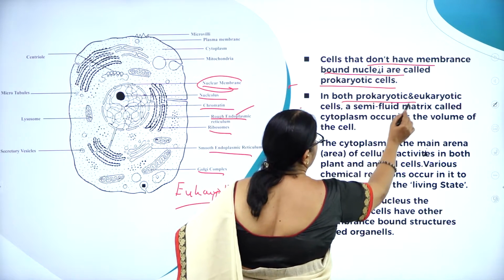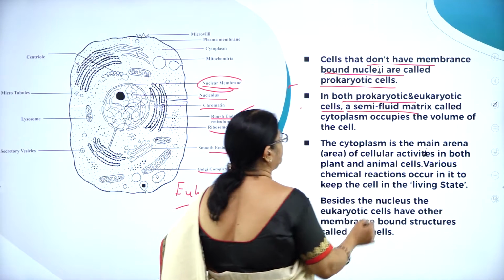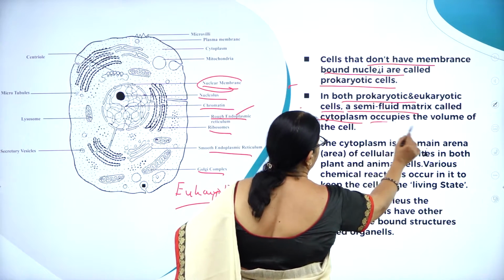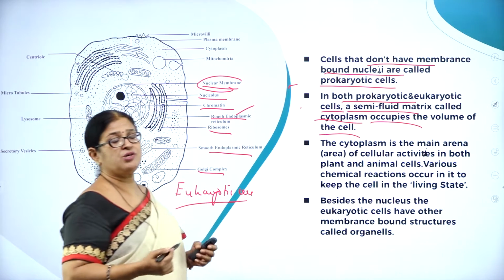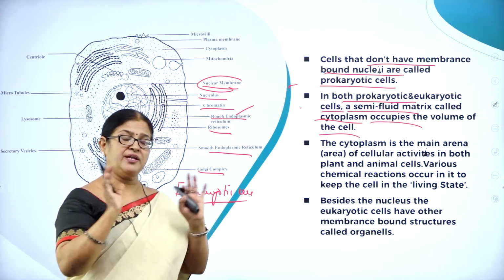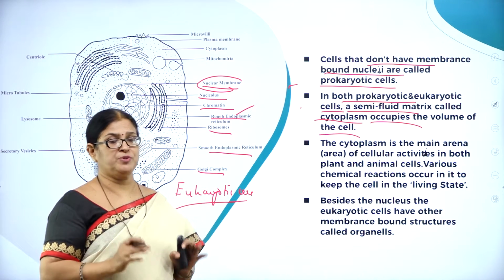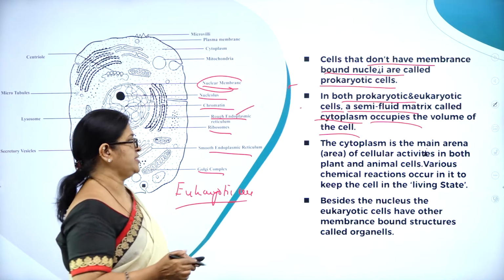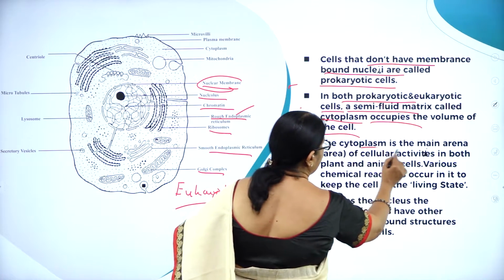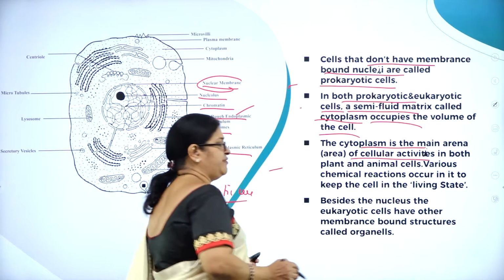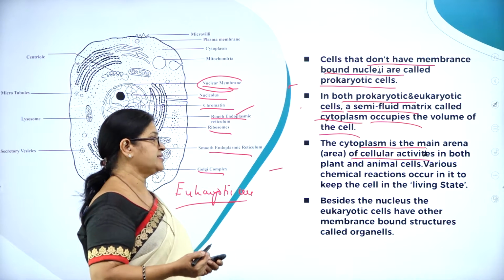In both prokaryotic and eukaryotic cells, a semi-fluid matrix called cytoplasm occupies the volume of the cell. As you all know, cytoplasm is the main content of the cell along with the nucleus, and it is the main area of cellular activities in both plant and animal cells.